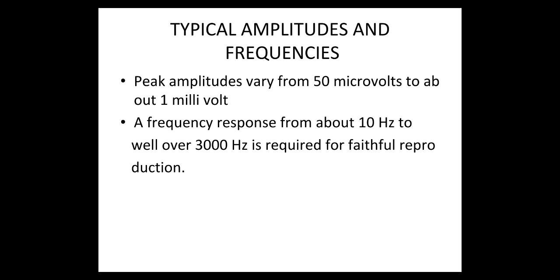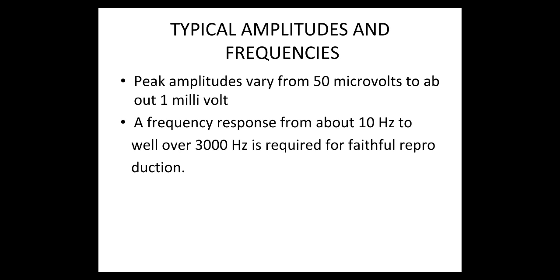The typical amplitudes and frequencies associated with EMG. The EMG potentials from a muscle or group of muscles produce a noise-like waveform that varies in amplitude with the amount of muscular activity.